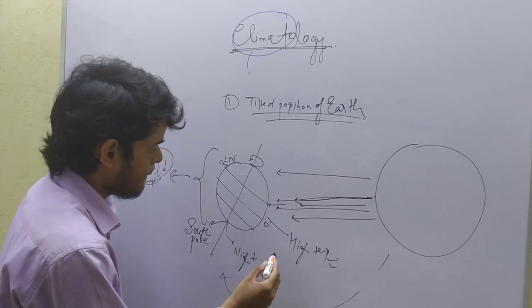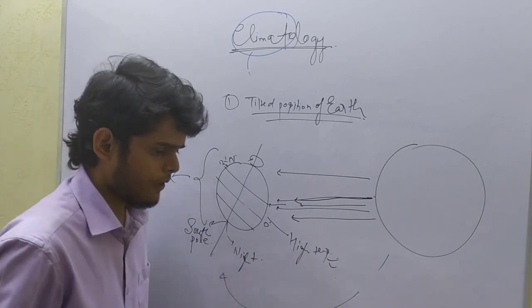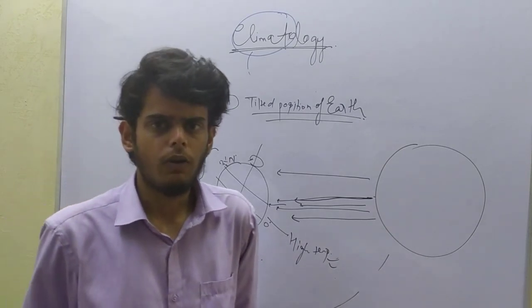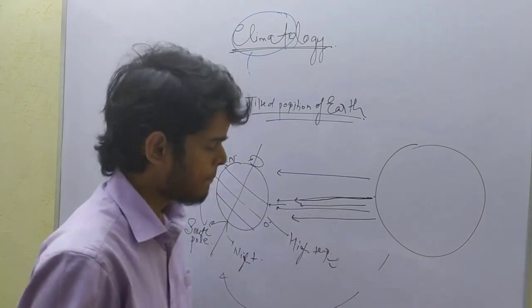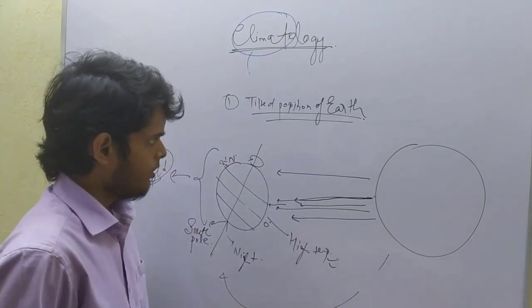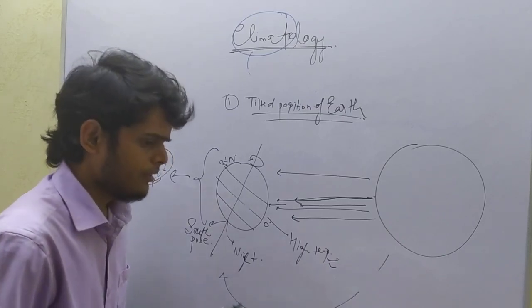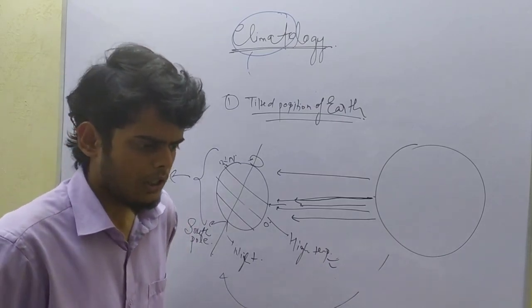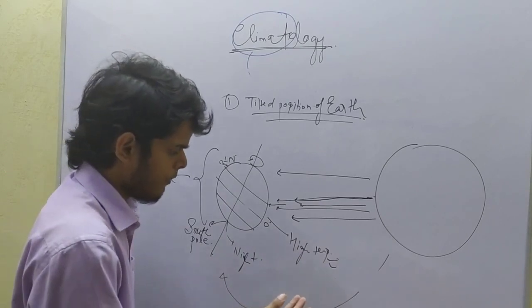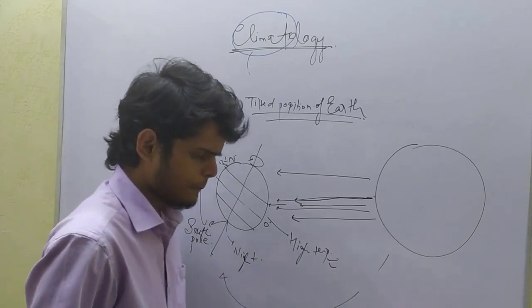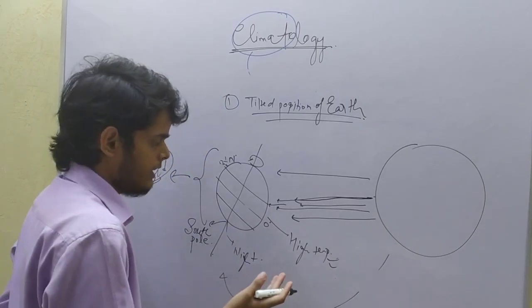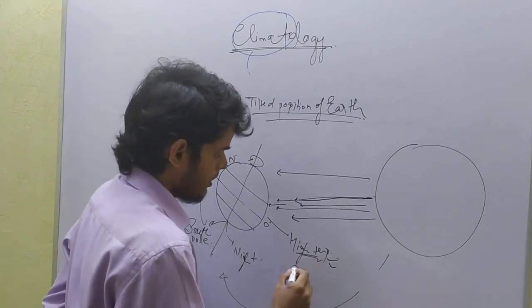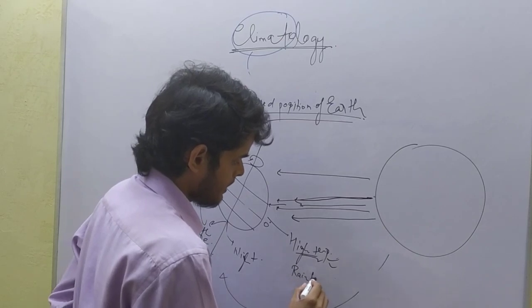But in the region where low temperature is found, there will be no rainfall, or lesser rainfall, because evaporation will not be there. So this will affect the weather of that region.